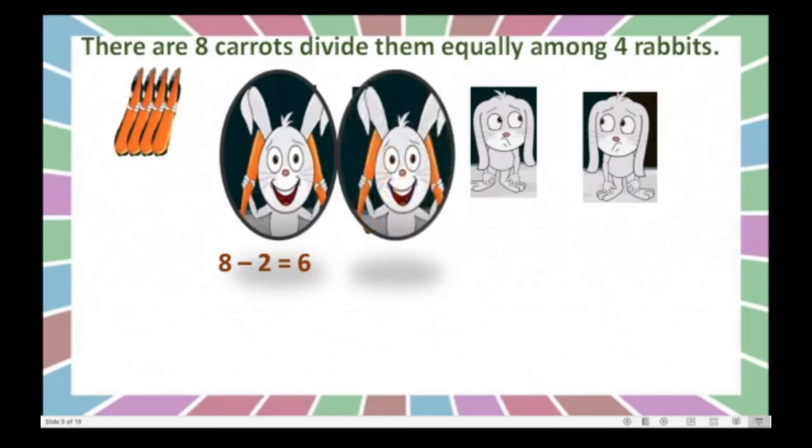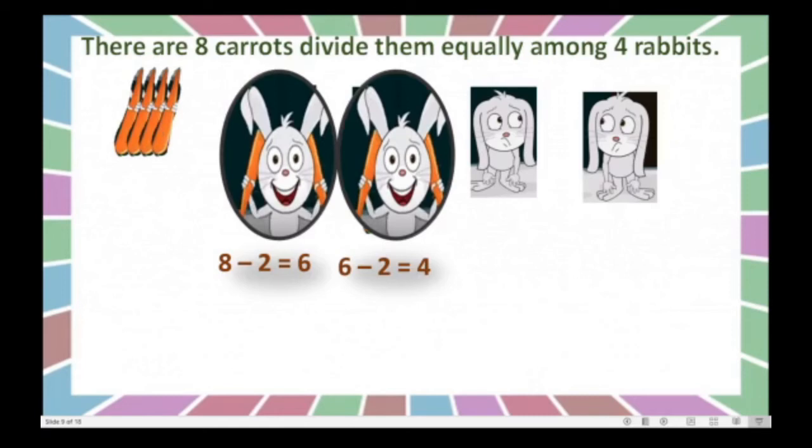It is dancing. Okay, now earlier 6 remained. From these 6 we subtracted again 2 because we gave 2 carrots to this rabbit. So how many remain? 4. Yes, you can see here 4, right?